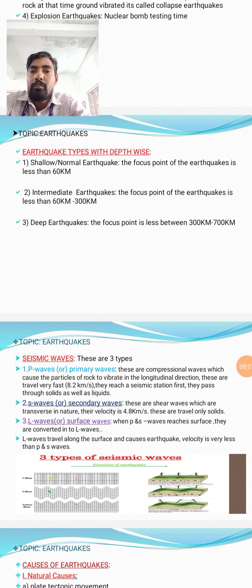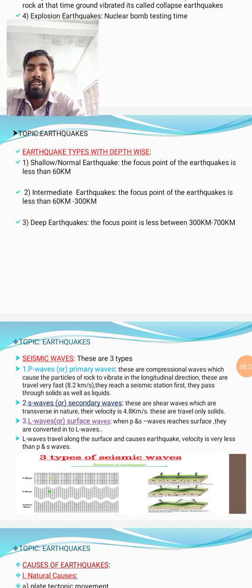Coming to the first one, shallow or normal earthquakes. The focus point of the earthquake is less than 60 kilometers. The focus will be in the subsurface. The focus depth is up to 60 kilometers. Such kind of earthquakes we call shallow or normal earthquakes.